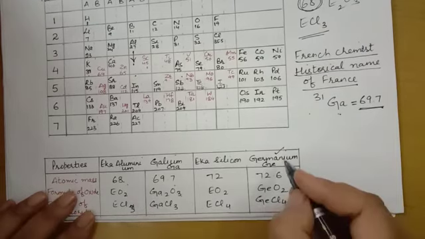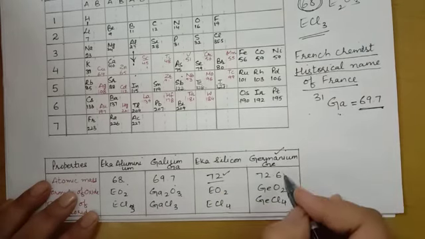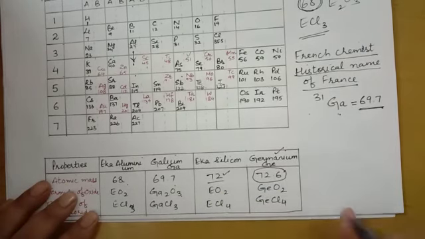In the same way, germanium: predicted mass was 72, whereas when it was discovered, the mass is 72.6. Formula of oxide EO2, so germanium oxide is GeO2. Formula of chloride is ECl4, germanium chloride GeCl4.